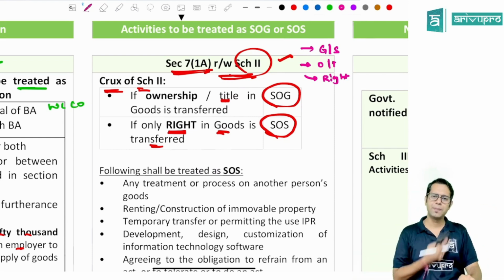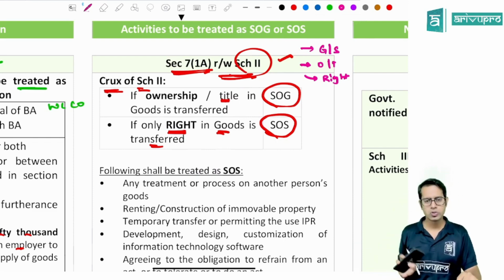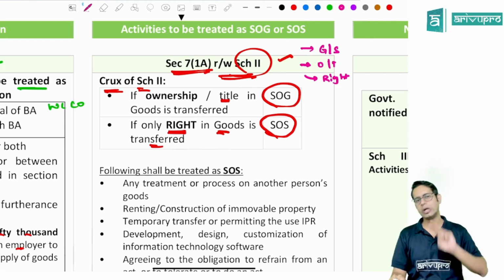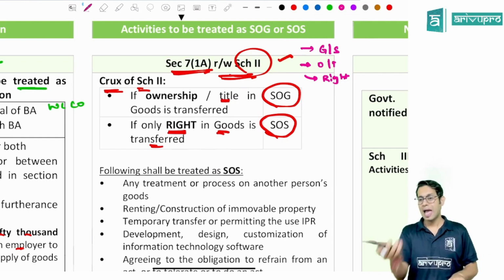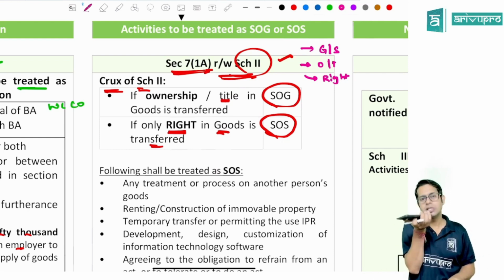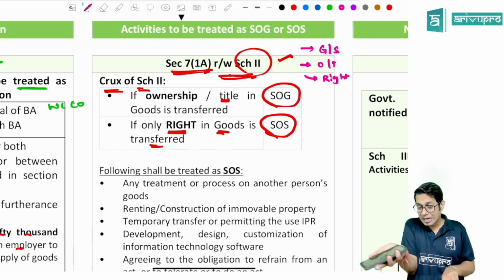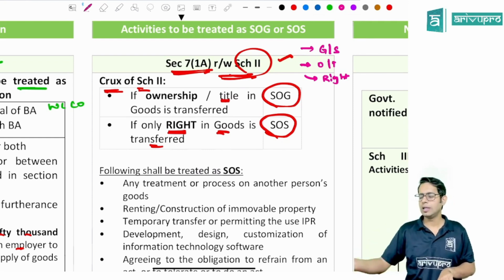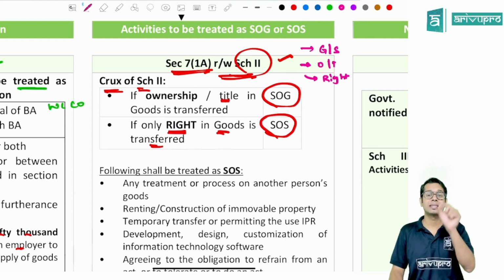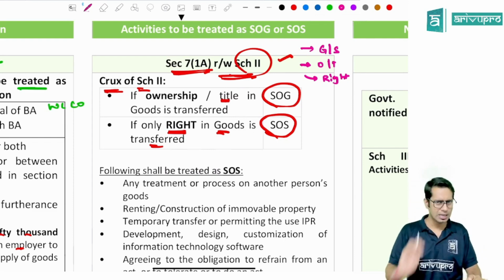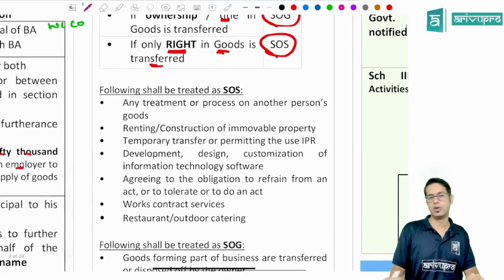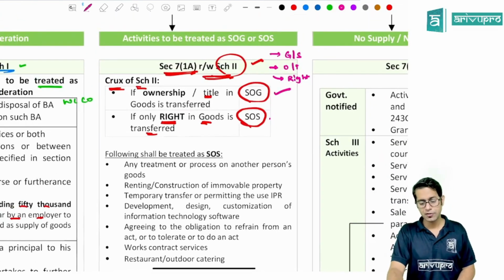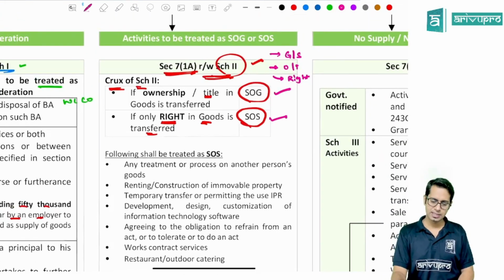Now say for example, this phone belongs to someone else. I have taken this phone on rent from him for 2 days. In this case, am I the owner of this phone? I'm using this phone for 2 days. So the right to use this phone for 2 days is transferred to me. In this case, this transaction will be treated as supply of services. So that is the main crux over here. If the ownership is transferred, supply of goods. If only the right is transferred, then it is supply of services.